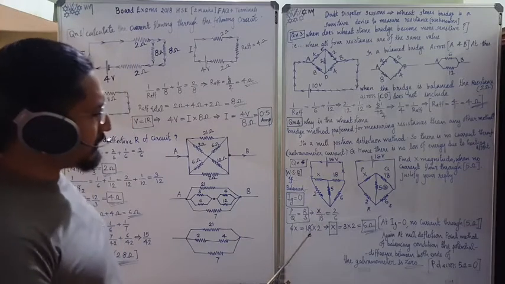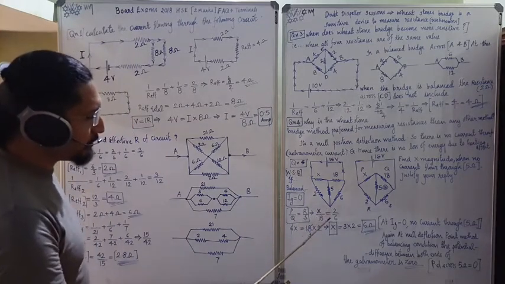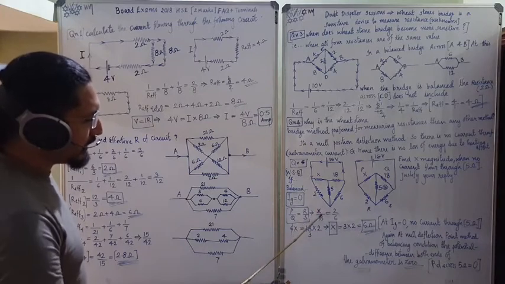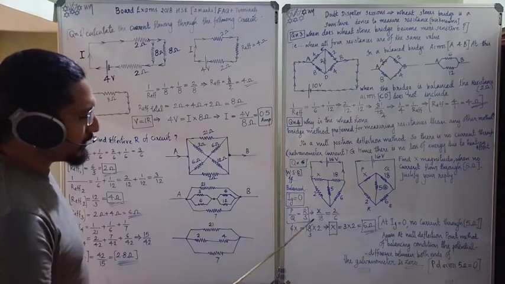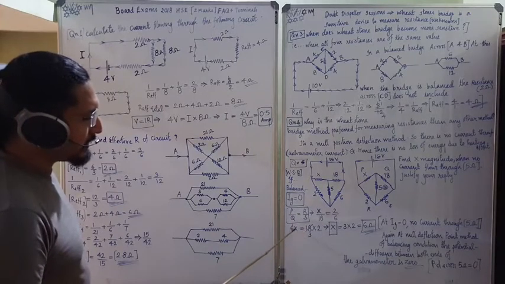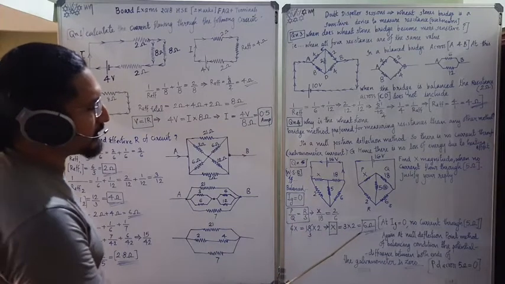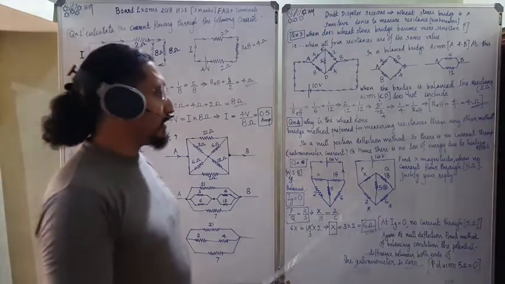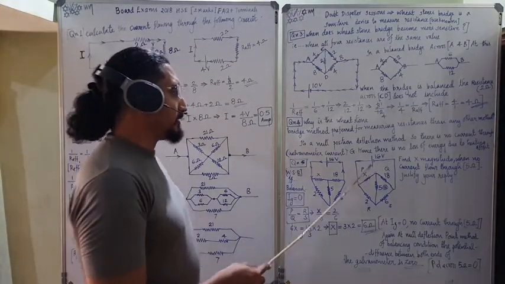Then we can simplify this equation with 6 into X on one side and 18 into 2 on the other side. So 6X is equal to 18 into 2. This 6 and 18 get cancelled out. X is equal to 3 into 2, that is X is equal to 6 ohm. That's it. We have got the magnitude of X.